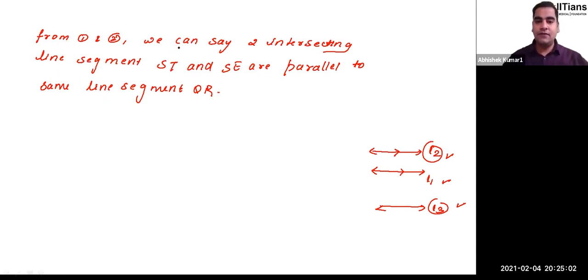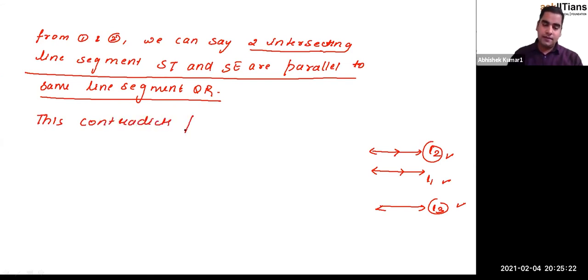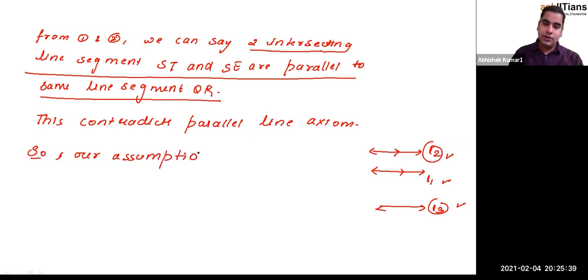So the statement that we have here, that two intersecting line segments ST and SE are parallel to the same line segment QR, in itself contradicts the parallel line axiom that we have, right? This contradicts the parallel line axiom, right? Therefore, we can say our assumption is wrong. What was our assumption? That T is not a midpoint. Our assumption is wrong. Okay.